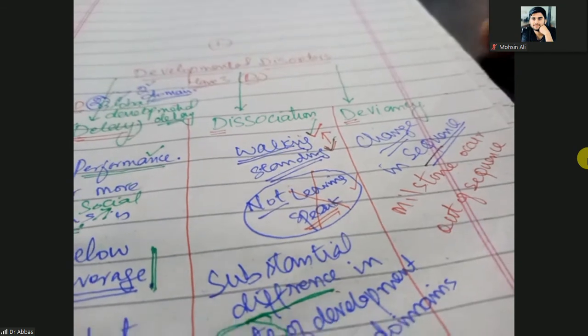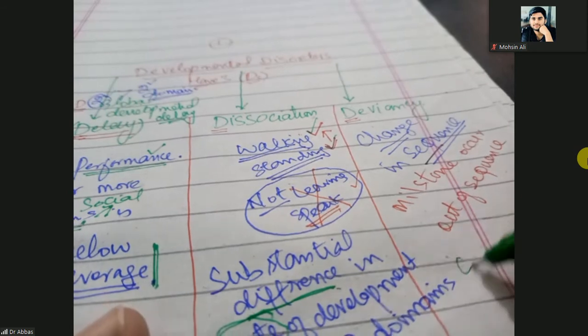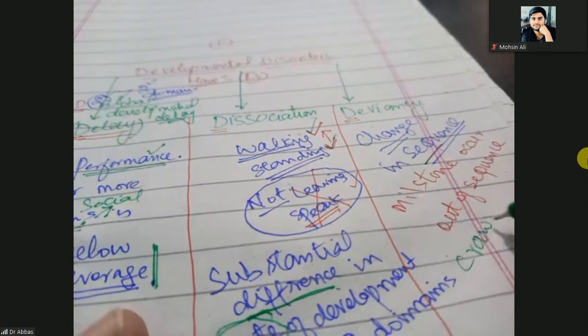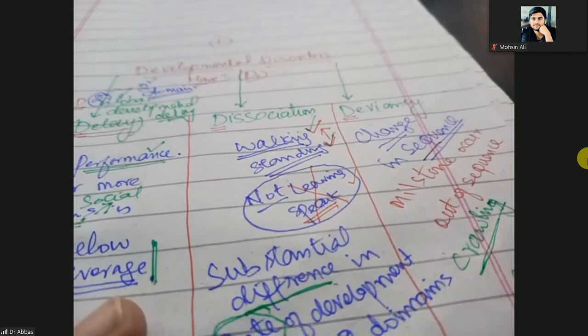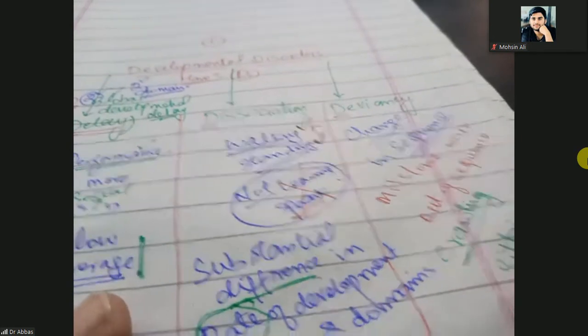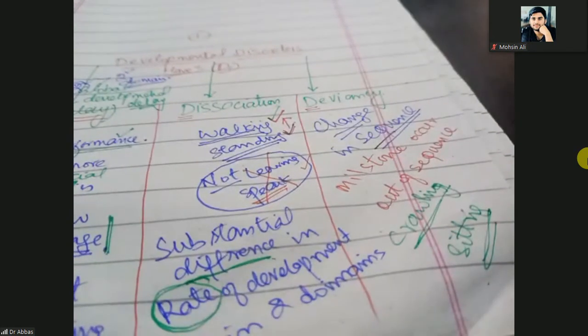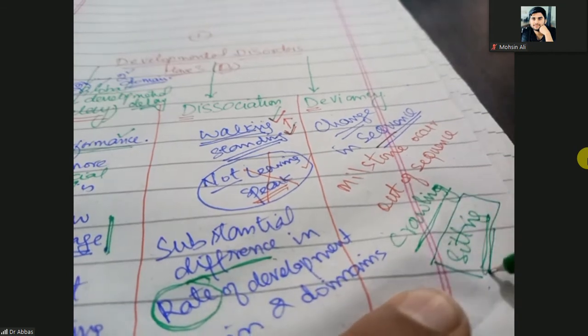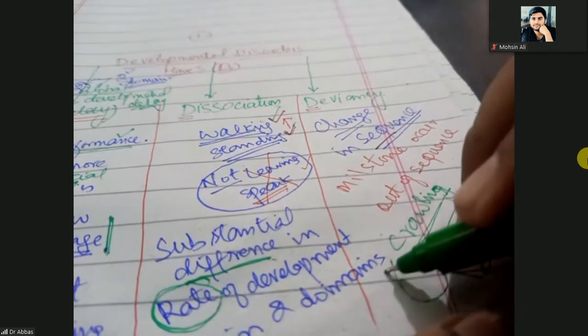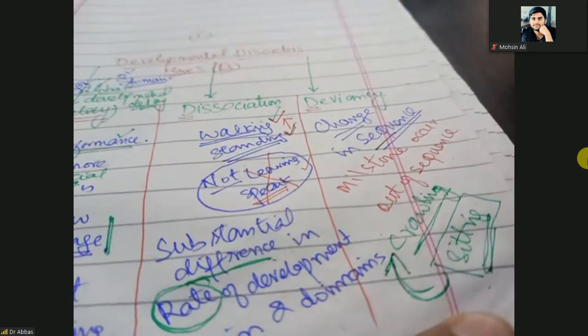Out of sequence means if crawling comes before sitting. Crawling first and then sitting. If the baby crawls first and then sits, that is out of sequence. Actually sitting should be first and then crawling. This is the normal sequence.